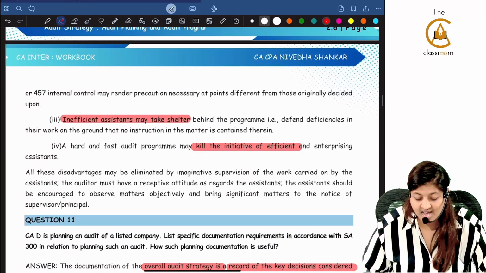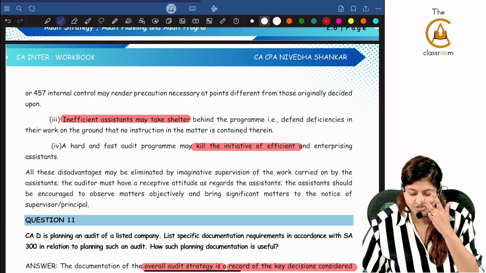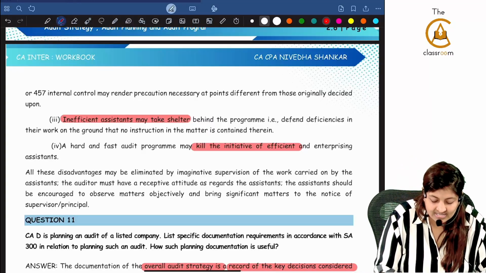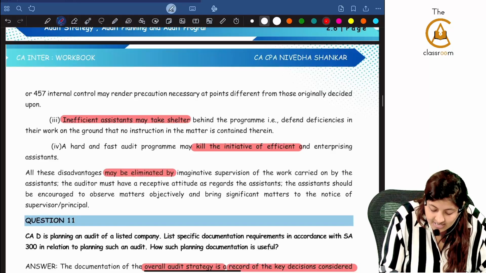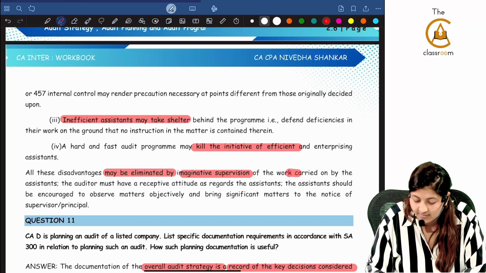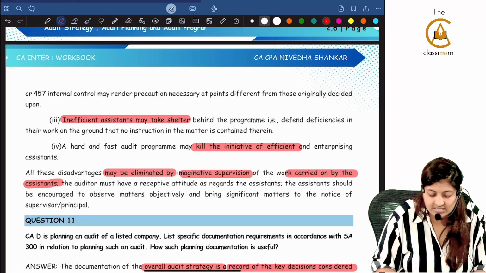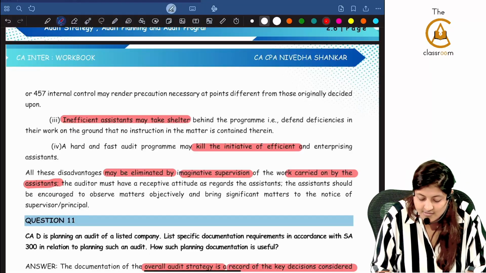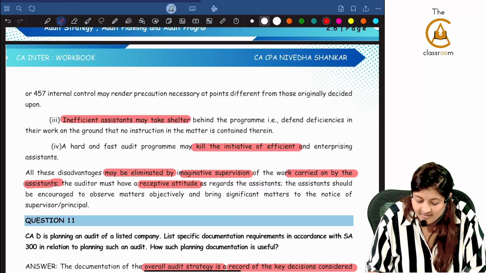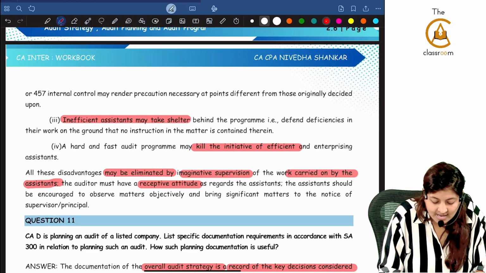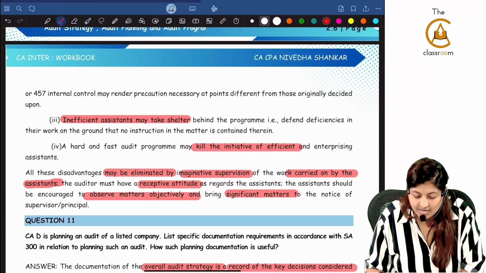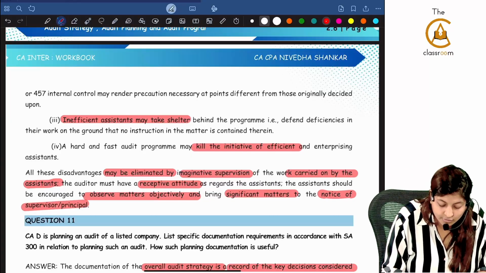Even in business, a hard and fast audit program may kill the initiative of efficient and enterprising assistants. All these disadvantages may be eliminated by imaginative supervision of the work carried on by the assistants. The auditor must have a receptive attitude as regards the assistant. The assistant should be encouraged to observe matters objectively and bring significant matters to the notice of the supervisor or principal.